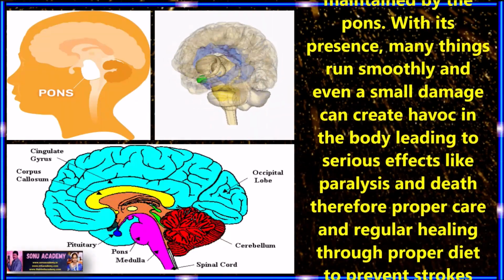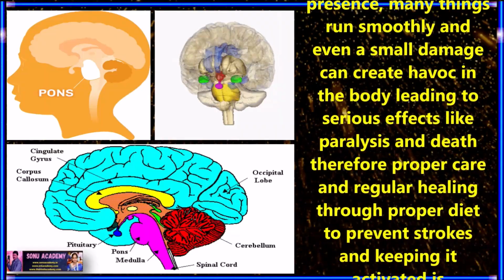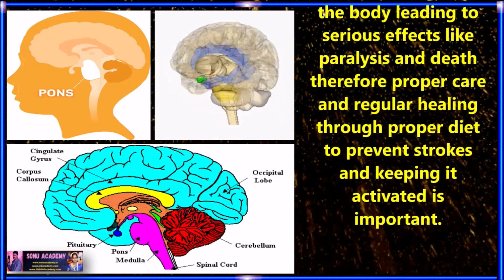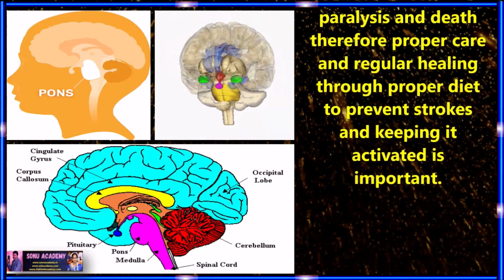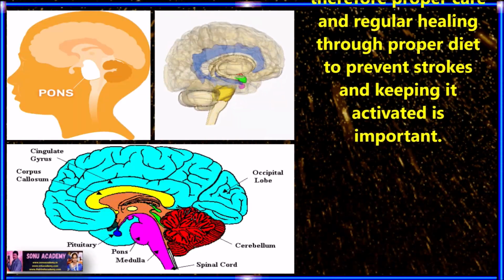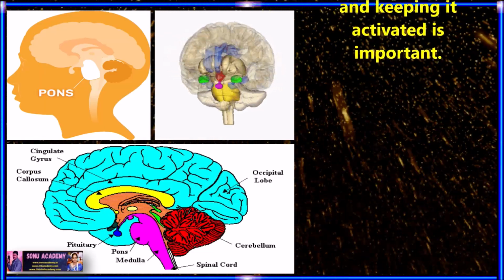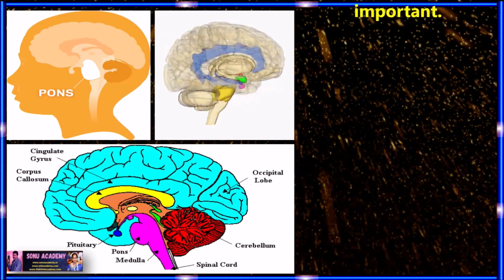With its presence, many things run smoothly, and even a small damage can create a heavy impact in the body, leading to serious effects like paralysis and death. Therefore, proper care and a proper diet to prevent strokes and keep it active is very, very important.